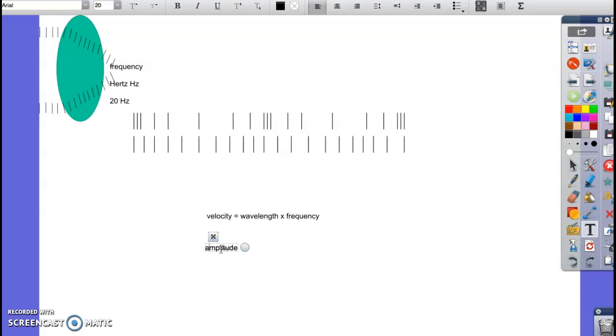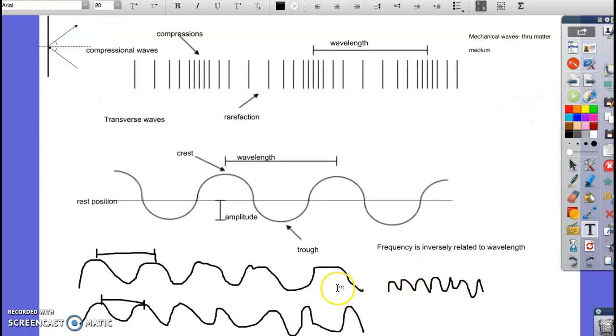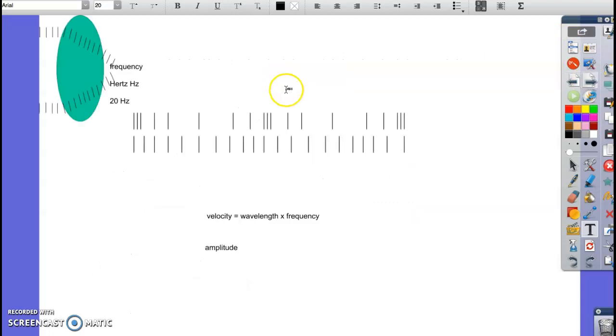All right, amplitude. Basically, we talked about how this one has more amplitude because they're squeezed closer together. We said for a wave like these two waves, this one has greater amplitude because it goes up and down. For a transverse wave, that's a transverse wave. For a compressional wave, it has more to do with how close together and how far apart they get. That's bigger amplitude than these. This is a low amplitude because they just barely get closer together and barely spread farther apart and barely get closer together.